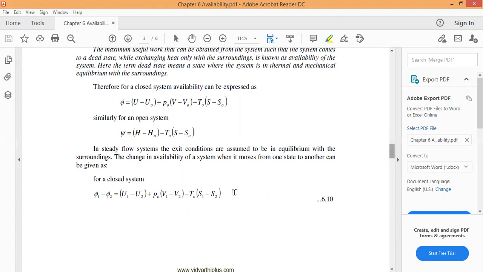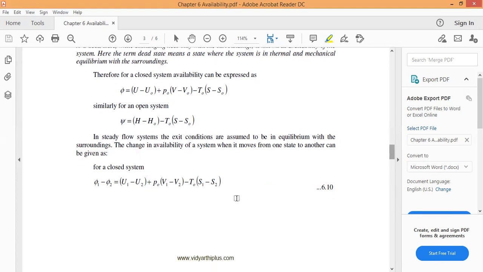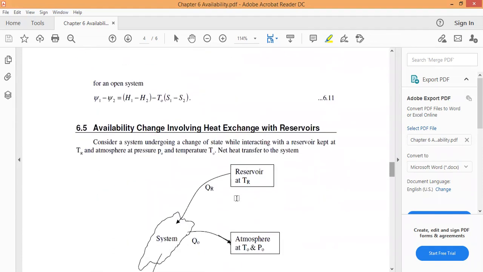At that condition, what is the change of availability for a closed system? For a closed system, phi1 minus phi2 is equal to u1 minus u2 plus p naught into v1 minus v2 minus t naught into s1 minus s2. Understand, friends? The same applies for the open system, where the initial state is general and the exit state is the equilibrium state.